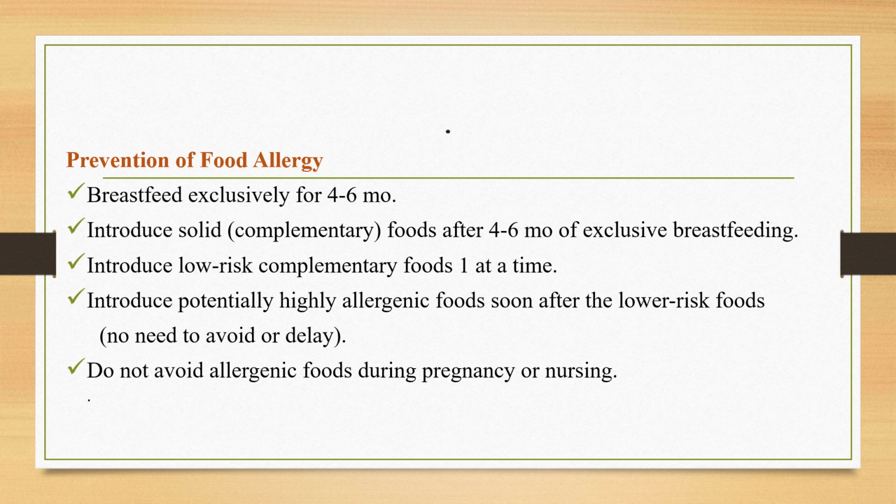Previously, the recommendation was to delay or to avoid highly allergenic foods such as eggs, milk, and peanuts up to the age of 1 year to decrease the chance of having allergic disease. But currently, the recommendation is to start early after the child adapts low-risk complementary foods. And also, there is no need to avoid allergenic foods during pregnancy or nursing to avoid a chance of having a baby who has allergic disorders, especially food allergies.